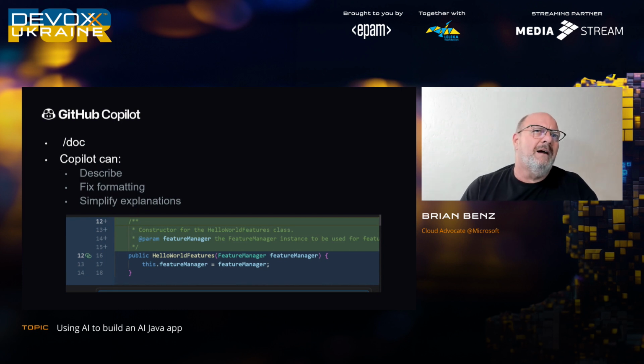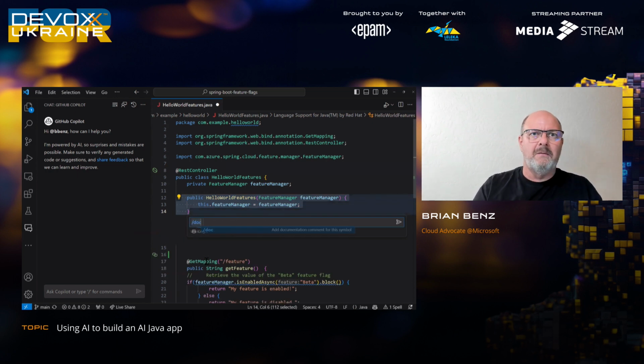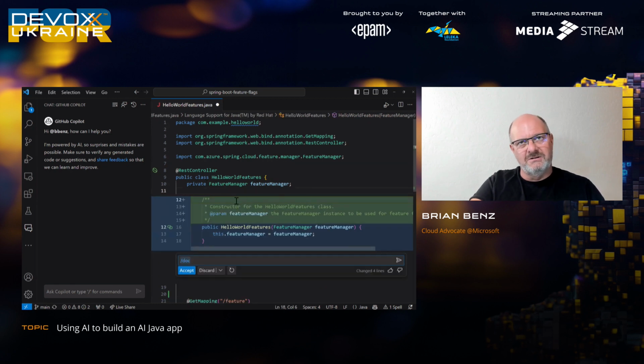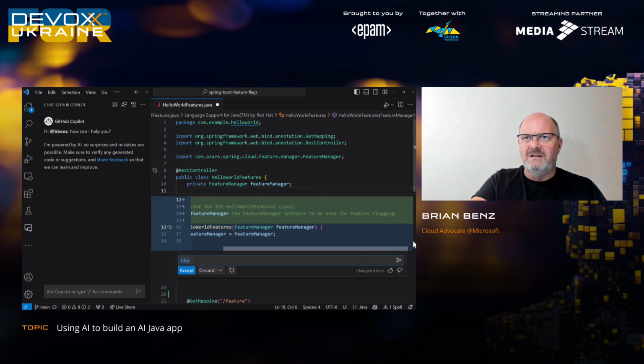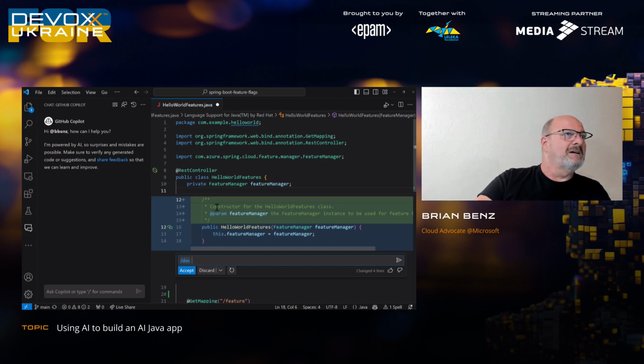All right, doc. Then you can also do doc. So let's go back to the code. I can highlight this, and remember we had explain before. We can also do doc. And what it'll do is it'll actually just add a little doc up here: constructor for the Hello World features class, feature manager instance to be used for feature flagging. So it knows enough about this application. By the way, this application is a Spring Boot application that uses feature flags to turn on and off sections of an app to build it out. So that's kind of cool.